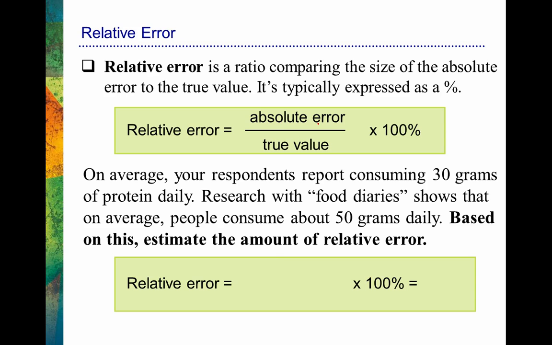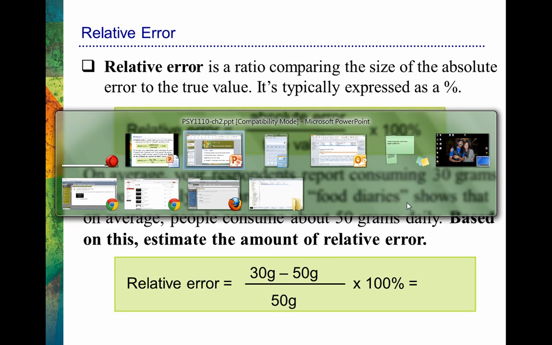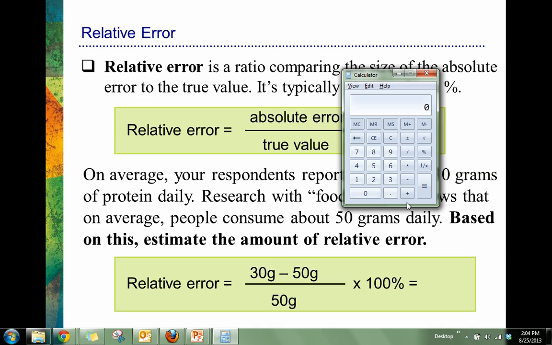So the absolute error is going to be 30 grams minus 50 grams. And then we want to divide by the true value. And the true value, based on the previous research, is 50 grams. So we have 30 minus 50 divided by 50. Okay, so it's not too much more complex than what we dealt with before. Let's just work that out real quick. I'll bring up my calculator.